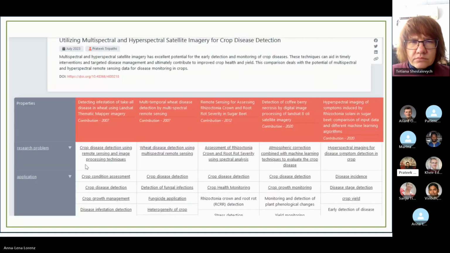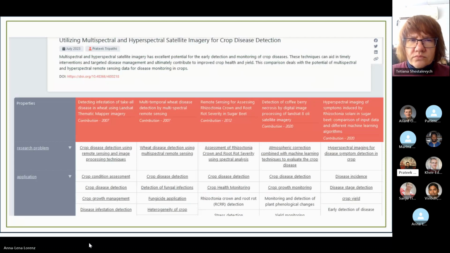So here you can see again an animated slide in which the different research problems are listed for all the papers, and here you can see that crop disease detection is a very big word. ORKG gives you the freedom to give more than one name to the application.